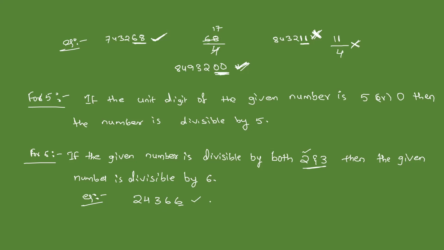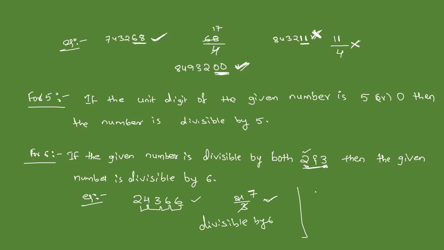Now we will check whether the given number is divisible by 3 or not. 2 plus 4, what is it? 6. 6 plus 3, 9. 9 plus 6, 15. 15 plus 6, 21. Is 21 divisible by 3? Yes. 3 sevens are 21. Then here the given number is divisible by both 2 and 3. Then this number is divisible by 6.